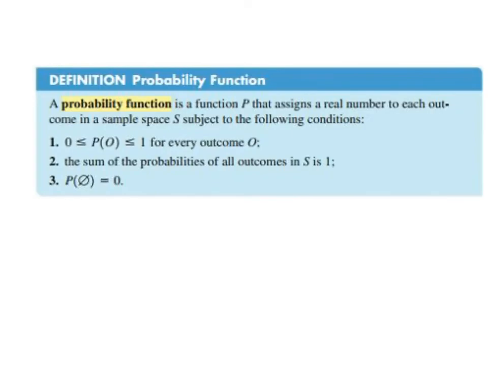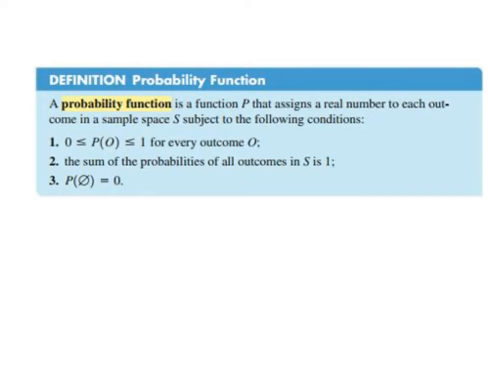Not every function that assigns numbers to outcomes qualifies as a probability function. Here's the definition. A probability function is a function p that assigns a real number to each outcome in a sample space S and is subject to the following conditions. 1.